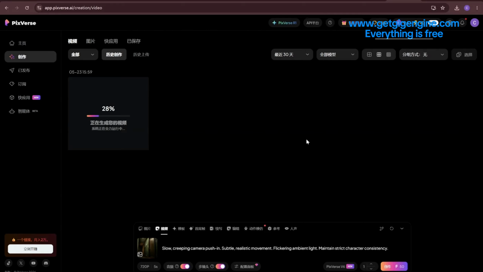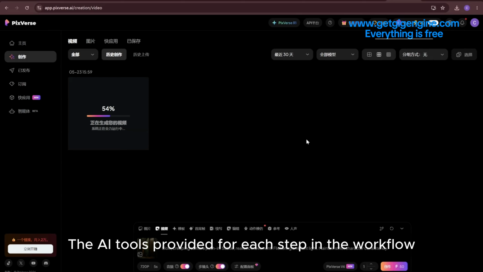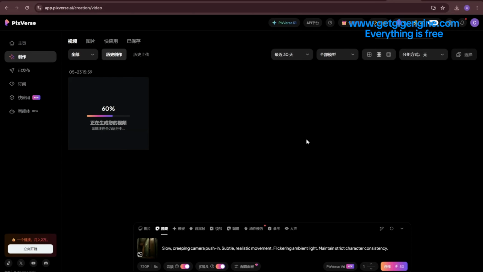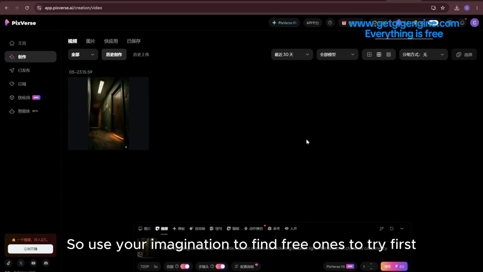Let me emphasize again here. The AI tools provided for each step in the workflow are likely the best for that step, but many require payment. So use your imagination to find free ones to try first.